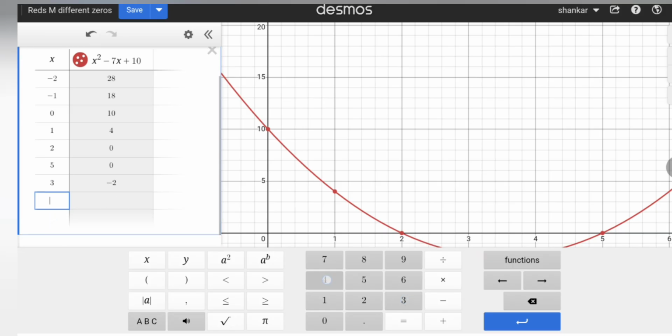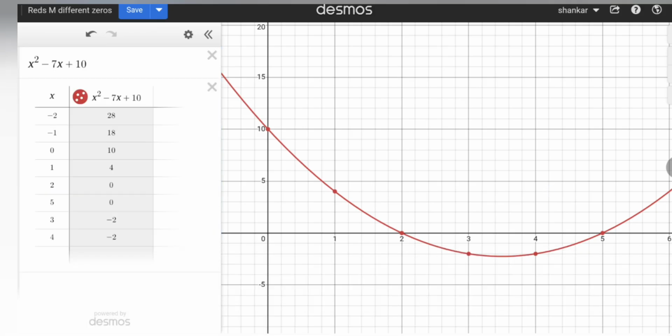If you take x value 4, we get negative. The reason we get y value negative is that we are in the negative zone, because the parabola opens upward and intersects the x-axis at two different points. Therefore, when you take any x value between these two roots, the y value will always be negative.